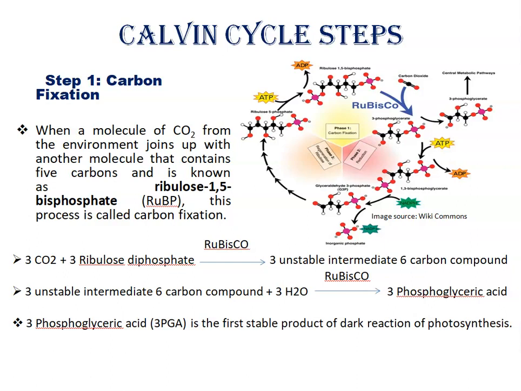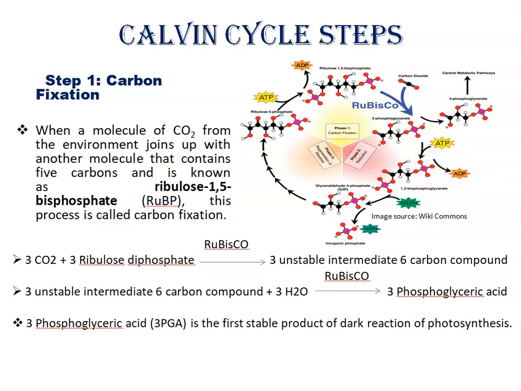Different steps in Calvin cycle. First step is carbon fixation. You can say here this is a Calvin cycle. 3 steps are there. This is carbon fixation, first step. Second is reduction and third is regeneration, right?